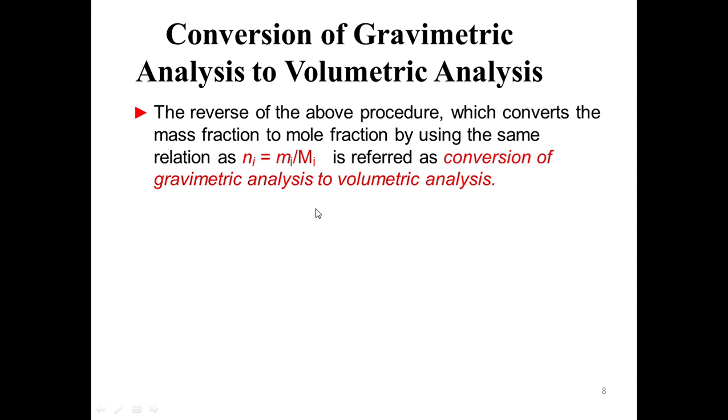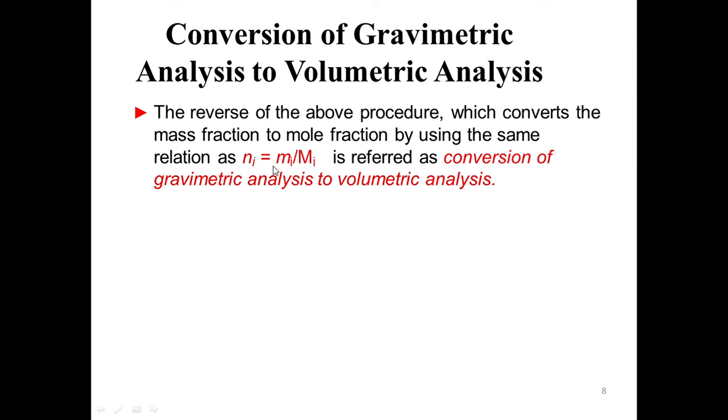Then similarly you can have the conversion of mass, that is gravimetric analysis, to volumetric analysis. In this case you have to go by the reverse procedure. So what is the reverse procedure? Previously we found mi. Now mi is given, that is, the mass percentage is given. I want to find out the volume percentage.